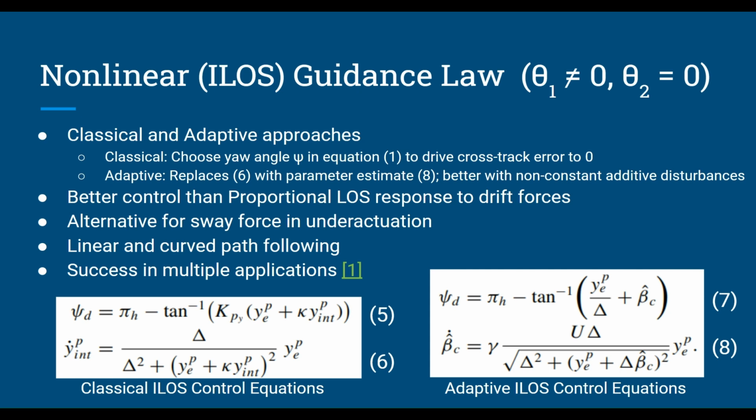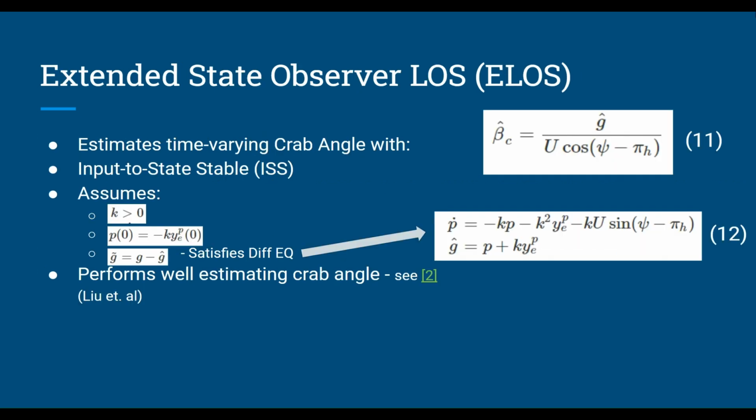It has shown success in multiple applications in linear and curved path following, as shown in the hyperlinked article by Kahariha. The Extended State Observer Line of Sight, or ELOS, guidance law estimates time-varying crab angle with equation 11. It is proven to be ISS, or input-to-state stable, meaning that it asymptotically approaches stability despite the effects of a specific set of bounded external disturbances and control inputs, such as, for example, a known limited range of potential input commands and current or wave disturbance effects.